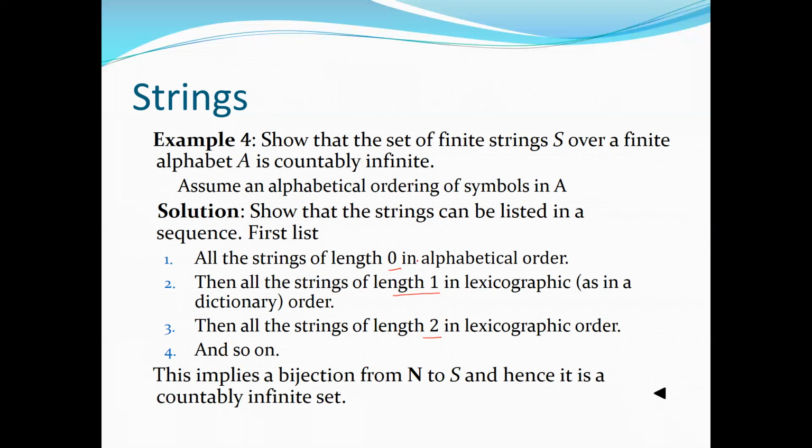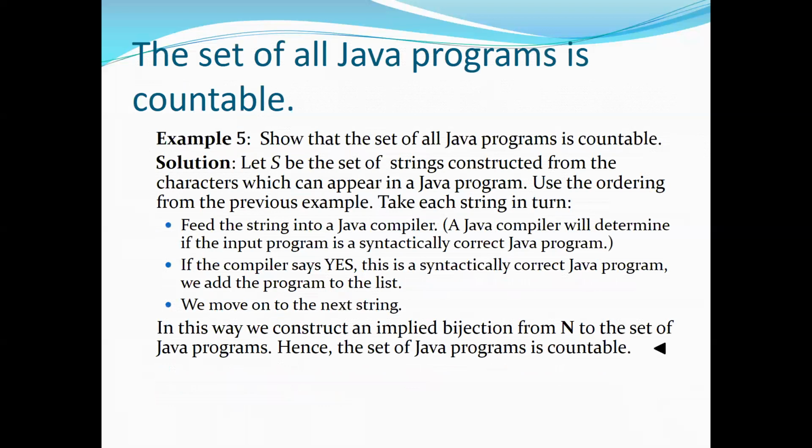So if we can list them, this implies a bijection function from the natural numbers to this set of strings. That's why we are calling it a countably infinite set, right? So the strings are infinite, but they are countably infinite. Okay, so the set of all Java programs is countable. So how can we show that this set of all Java programs is countable?